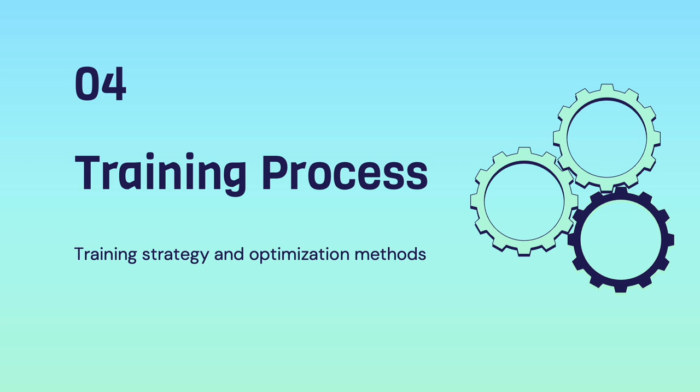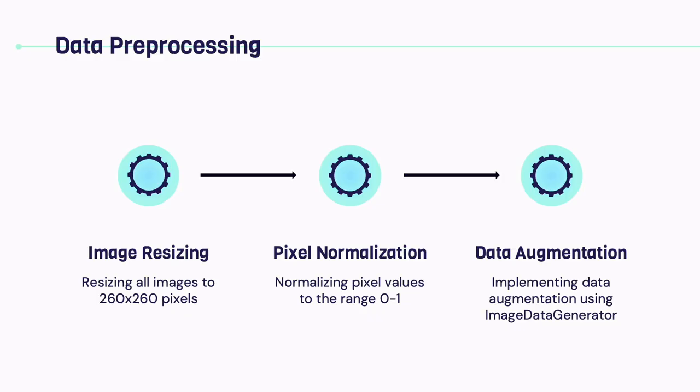Next, we will look at how the data was processed, how training parameters were configured, and how the model's training progress was monitored to achieve optimal face detection results. In the pre-processing phase, data consistency was ensured through three key steps. All images were resized to 260 by 260 pixels for standardization. Pixel normalization was applied, scaling values between 0 and 1 to improve training stability. Lastly, data augmentation was implemented using ImageDataGenerator to reduce overfitting.